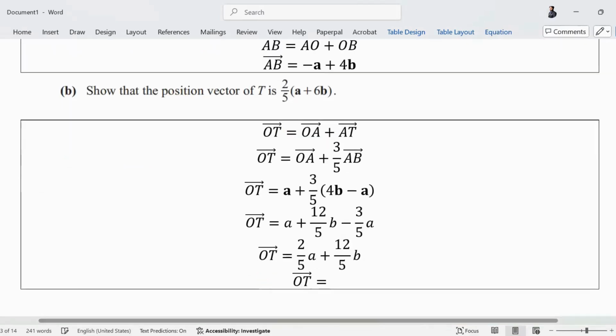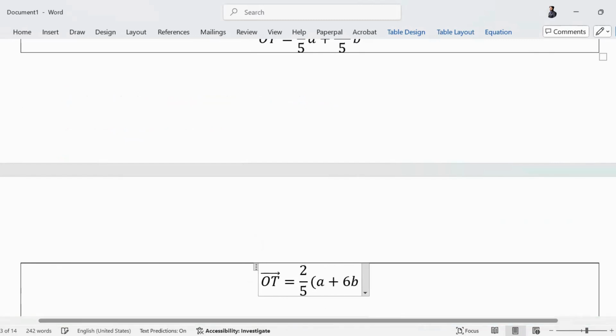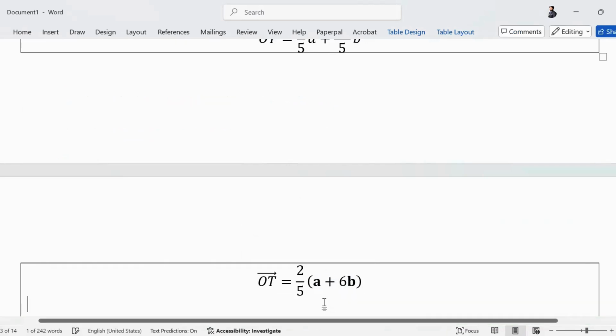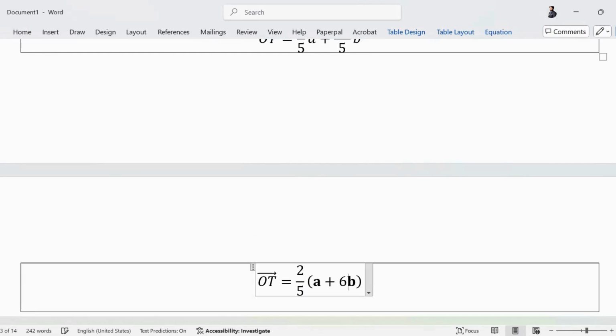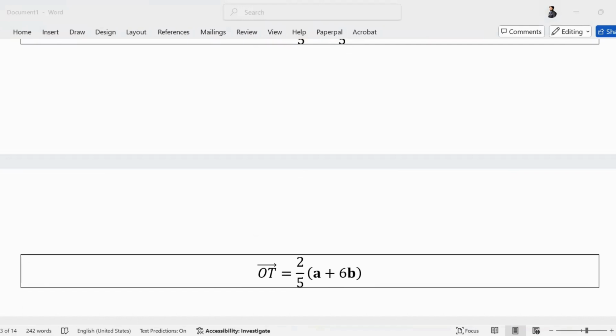Then I can take 2 upon 5 common, a plus 6b. So this is what we had to prove. Position vector of T means the vector from O till T.